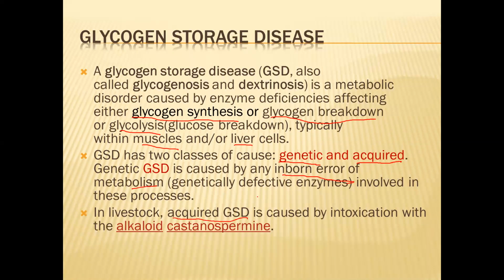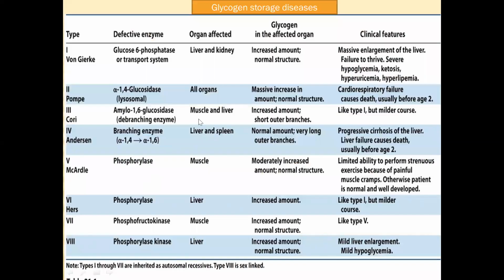But here we are discussing the genetic disorder. So we'll talk only about inborn error of metabolism here. The inborn error of metabolism of GSD is due to a number of enzymes. So I will just show you here. This is a table which shows you that there are different types of glycogen storage diseases like type 1, type 2, type 3, type 4, type 5, type 6, type 7, and type 8. There are different types of enzymes which are affecting it. You can just go through it.